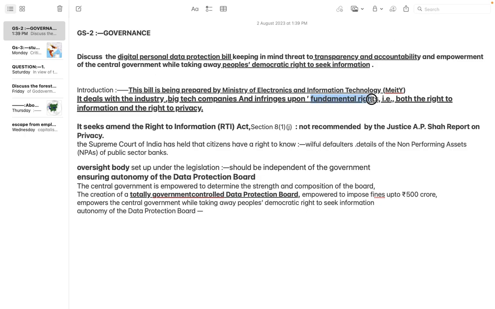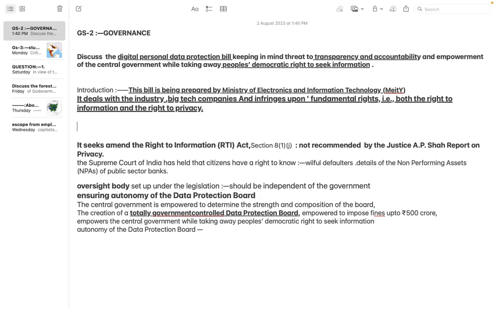So this particular bill is infringing, means it is just hovering around the fundamental rights, but it is just covering some of the rights. And what are those rights? The right to information, because the government seeks to bring some changes into the RTI Act, and the right to privacy. So that is also going to be a little bit curtailed on this, okay. So how you would be writing this? So this is the introduction, okay.